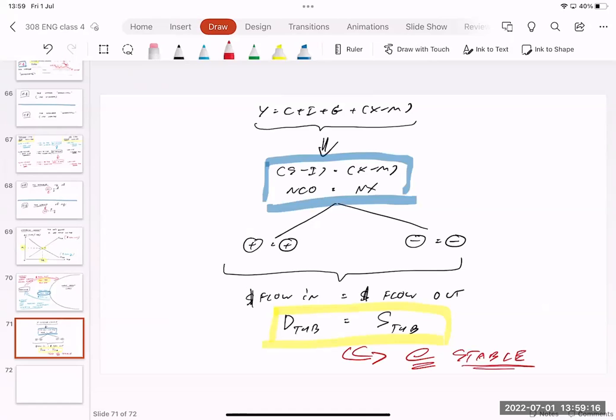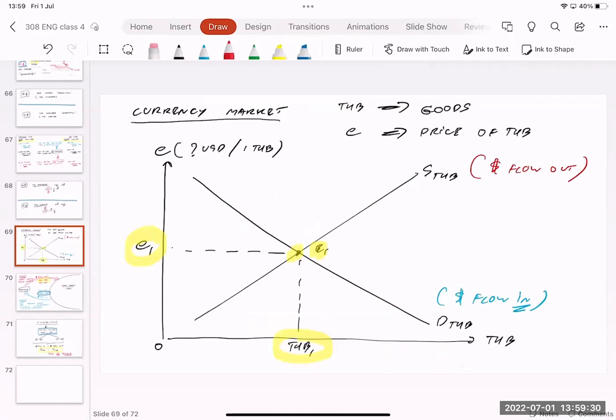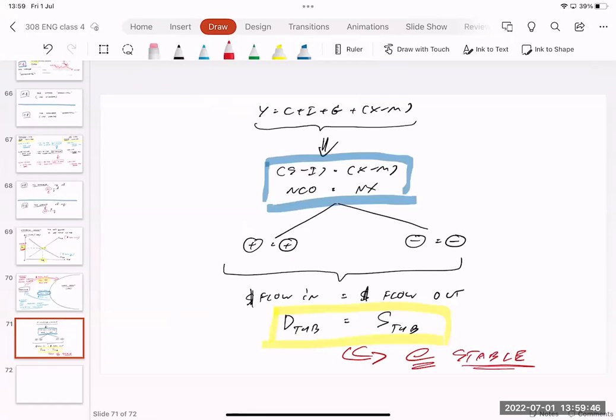Our currency will be stable, no stronger, no weaker. So again, money flow in equal to money flow out implies that demand for Thai baht always equals supply of Thai baht, which makes the nominal exchange rate stay the same. Here I try to link what you learned last time and what you learned today, so we can connect it together.